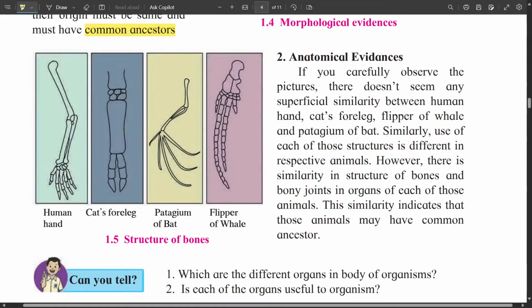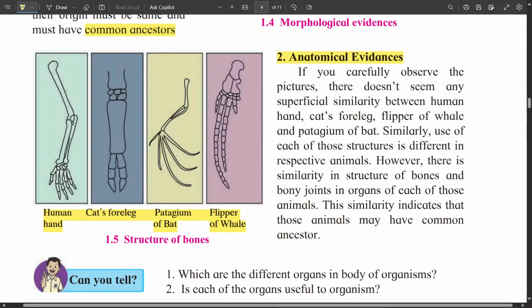Similarly, the anatomical evidences. You can see the pictures here. This is human hand, cat's foreleg, then patagium of bat and flipper of whale. Now functions of all these organs are different. Human hand is used for lifting something, cat's foreleg is used in walking, then patagium of the bat is useful in flying, whereas the flipper of whale is useful in swimming.